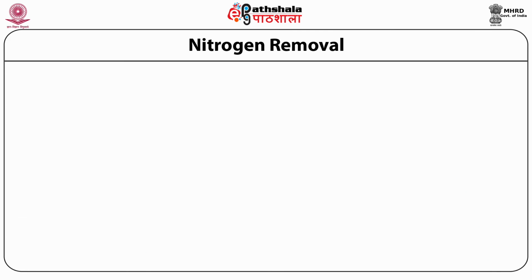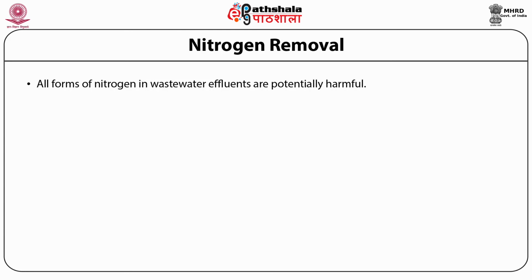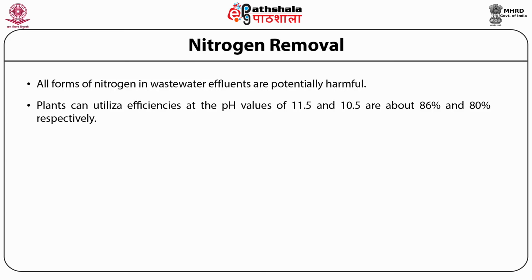Now the next method is for the removal of nitrogen from wastewater. All forms of nitrogen in wastewater effluents are potentially harmful. Plants can utilize it efficiently, at pH values of 11.5 and 10.5 are about 86% and 80% respectively. The process of nitrification and denitrification is used for the removal of nitrogen from the wastewater.